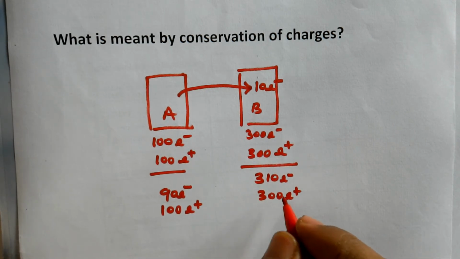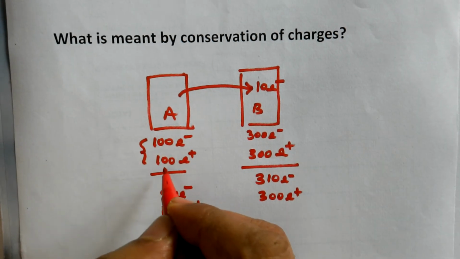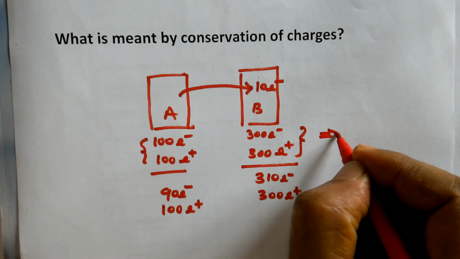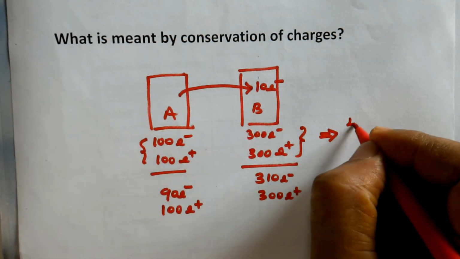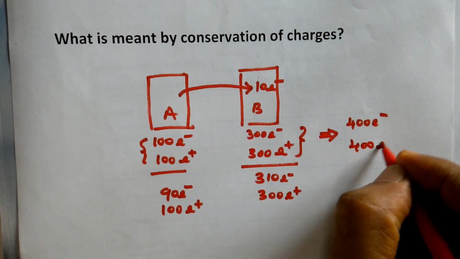Now if you count the total number, earlier the total number was 100 electrons, 100 protons. Here 300 electrons, 300 protons. So if you put the total, there were 400 electrons and 400 protons.